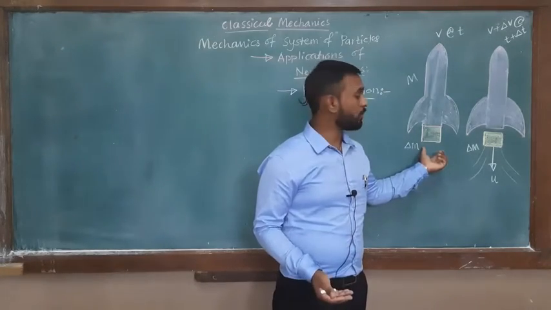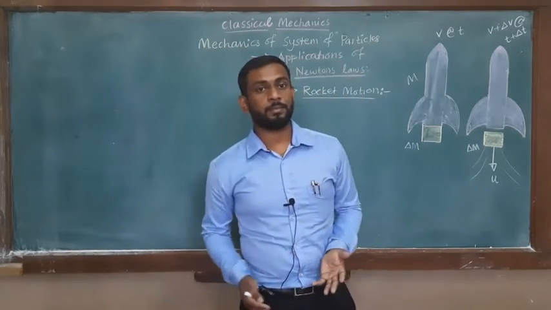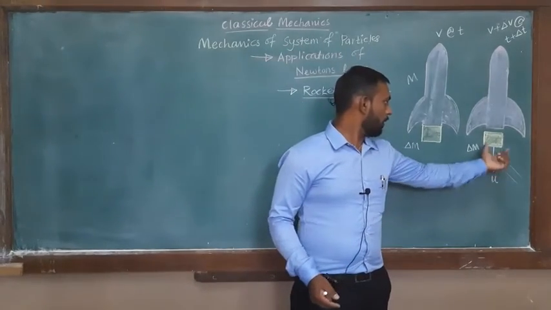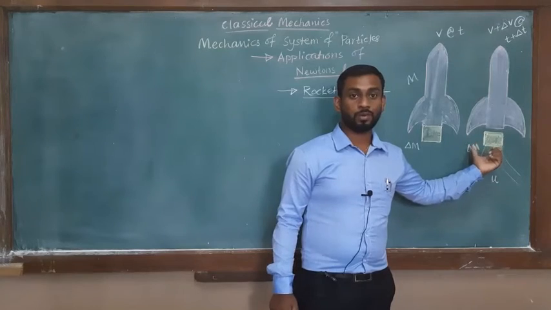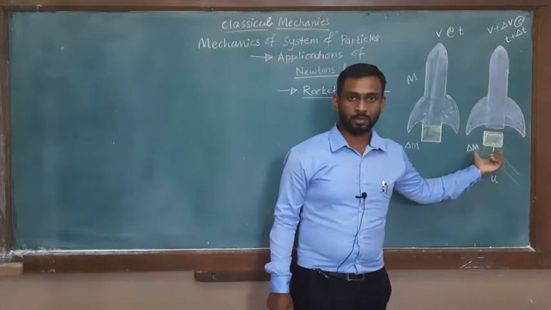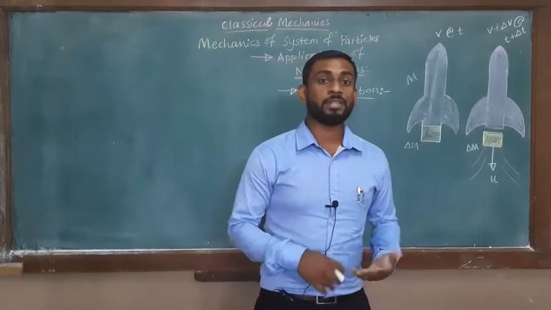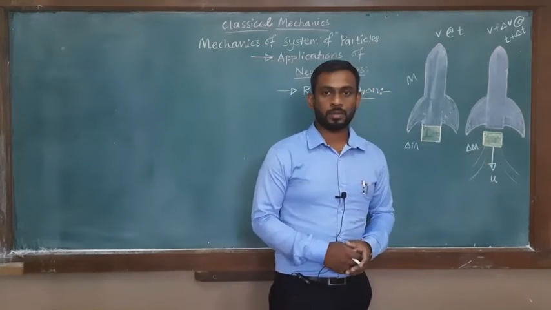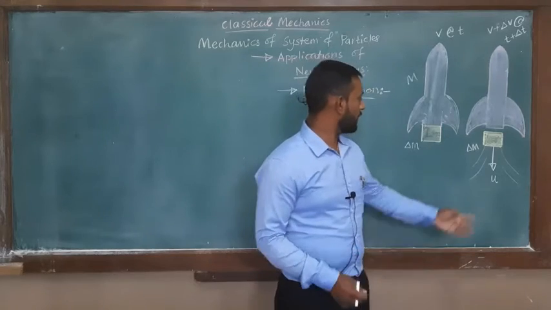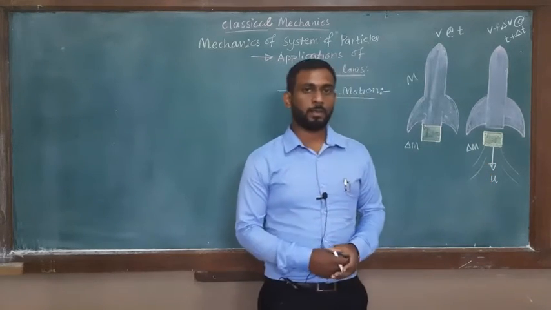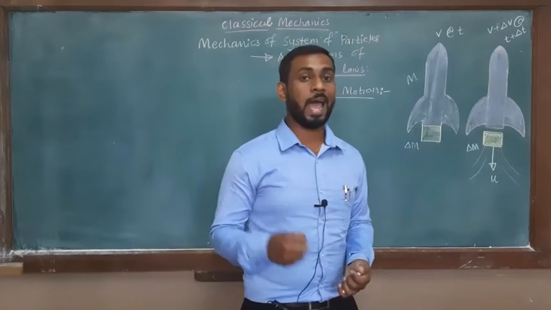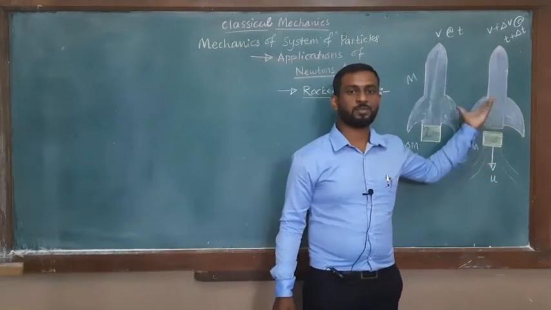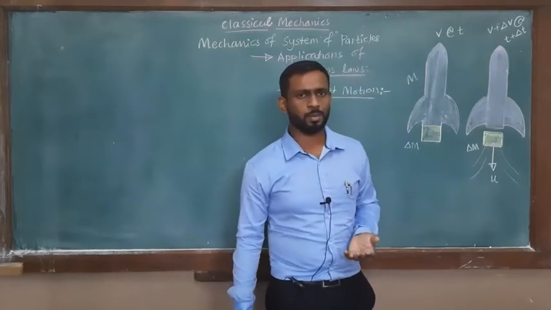After the burning of the fuel, the gaseous products come out through a very small nozzle at the end of the rocket, and due to the high pressure generated, the gases acquire a high velocity. Due to that, the rocket acquires an upthrust force, and that's why the rocket moves in the upward direction.